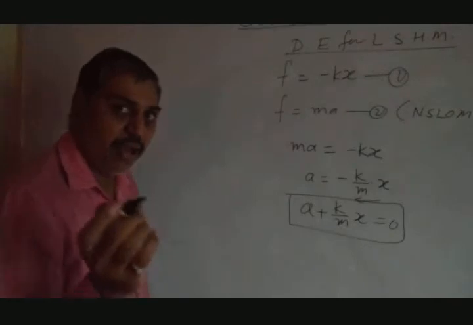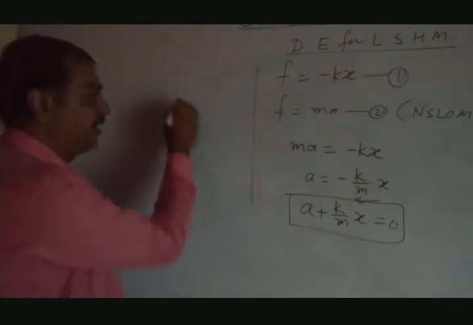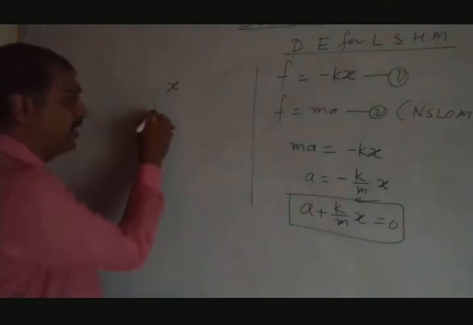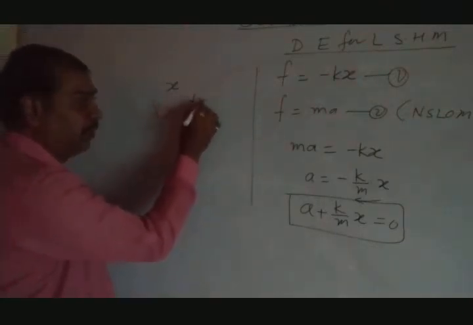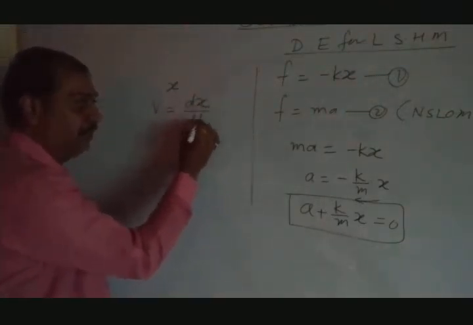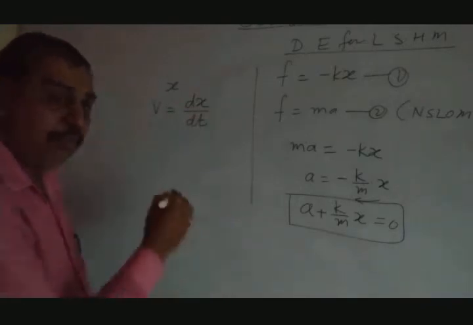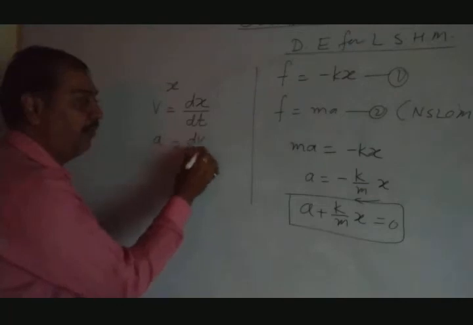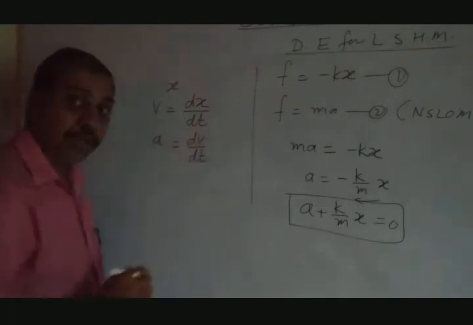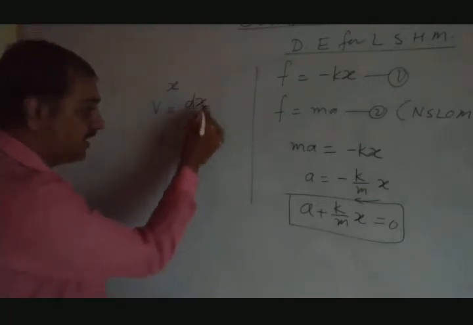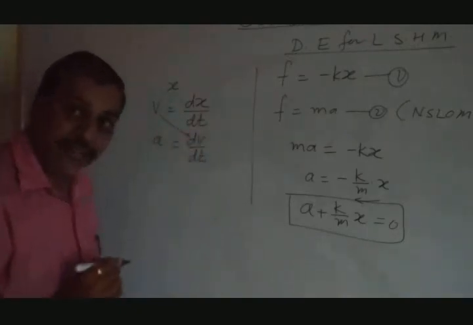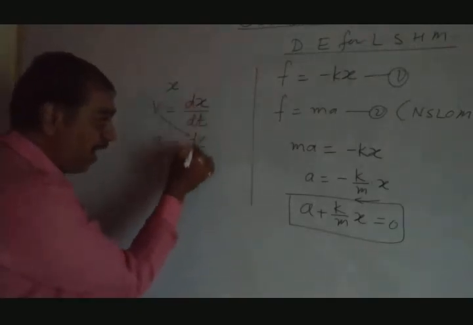Might be all of you remember, if x is a displacement, velocity is the rate of change of displacement with respect to time, dx by dt. What is meant by acceleration? Acceleration is the rate of change of velocity with respect to time. So dx by dt is velocity, dv by dt is acceleration. Put the value of v here.